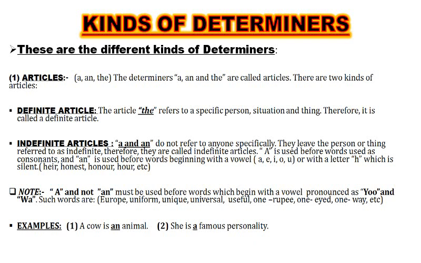Definite article, as the name suggests, the, means it talks about or refers to a specific person, situation and thing. Therefore, it is called a definite article. For example, the Taj Mahal, the sun, the moon. Then come indefinite articles. Indefinite articles means a and an. They do not refer to anyone specifically. They leave the person or thing referred to as indefinite. And so they are called indefinite articles.